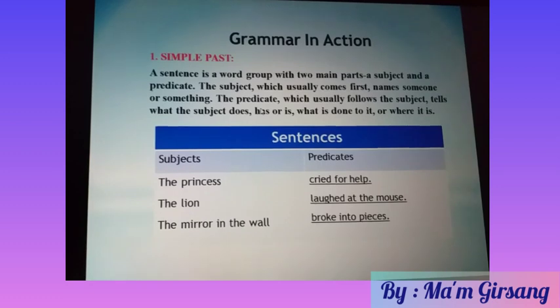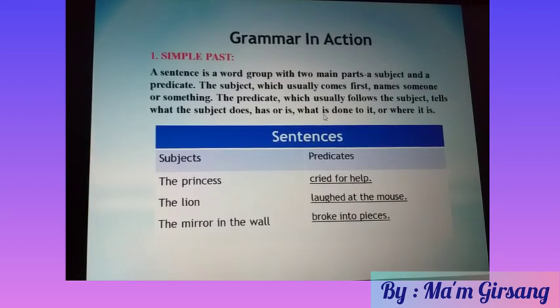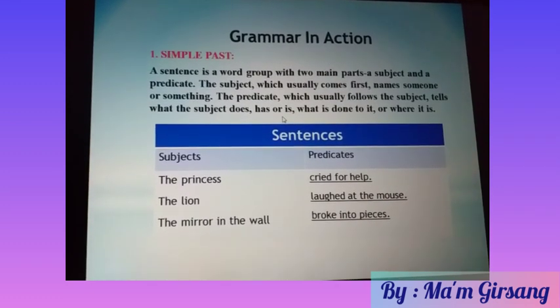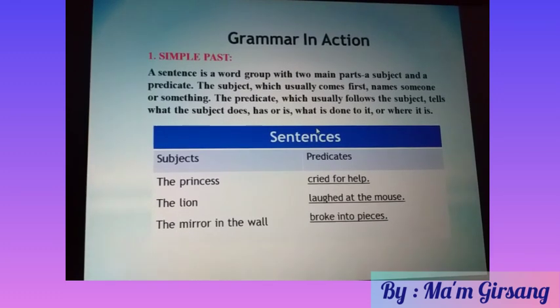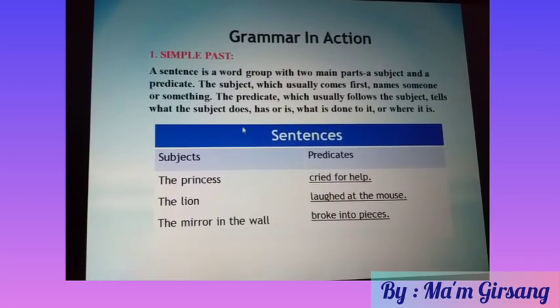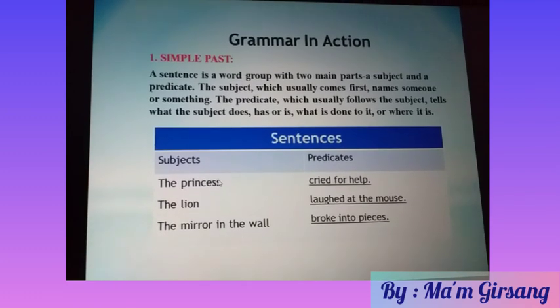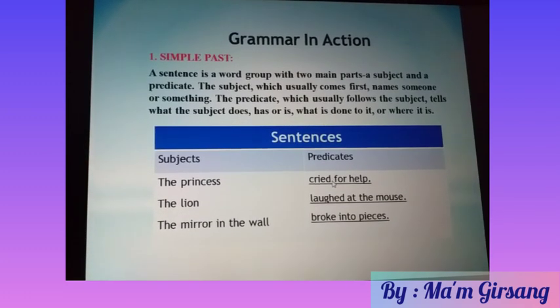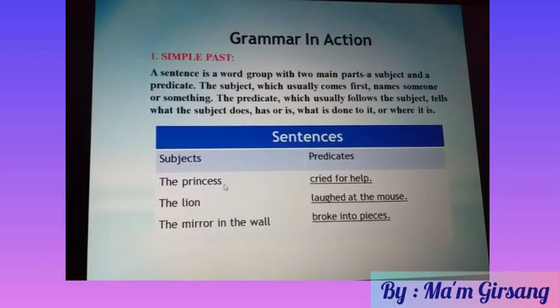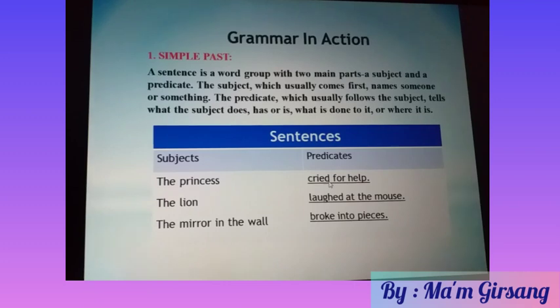The predicate usually follows the subject and tells what the subject does, has or is, what is done to it, or where it is. From the sentences here, I can give you three examples. Subject, the princess, and predicate, cried for help. The princess is the subject, and cried is the predicate in the simple past.